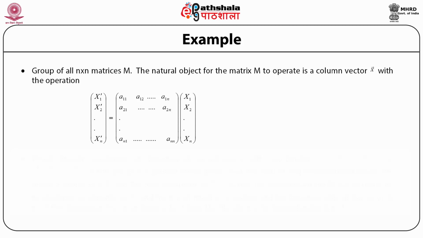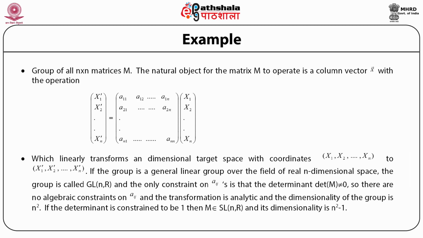So what does it do? It linearly transforms an n-dimensional target space with coordinates x1, x2, xn to a space with coordinates x1 prime, x2 prime, xn prime.